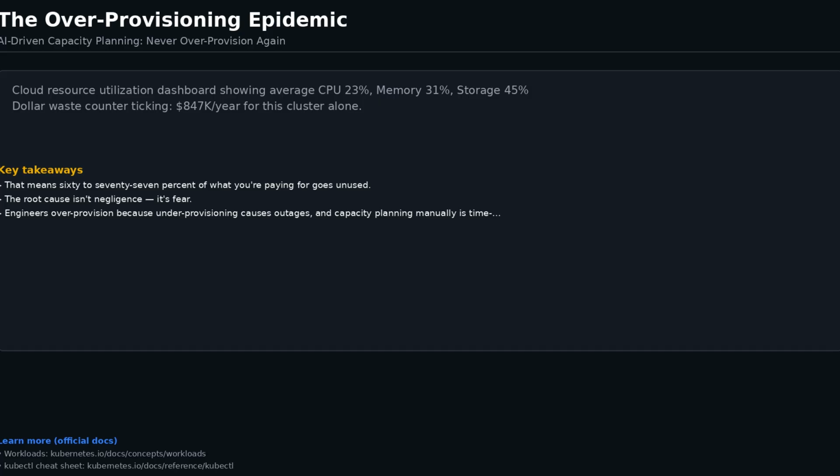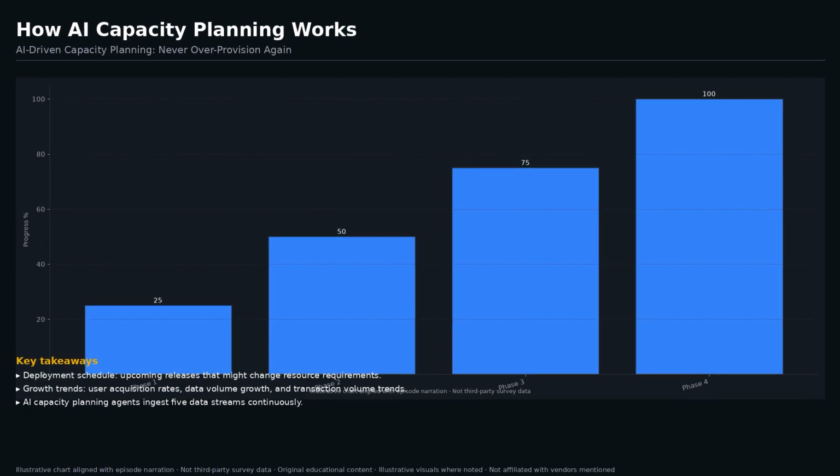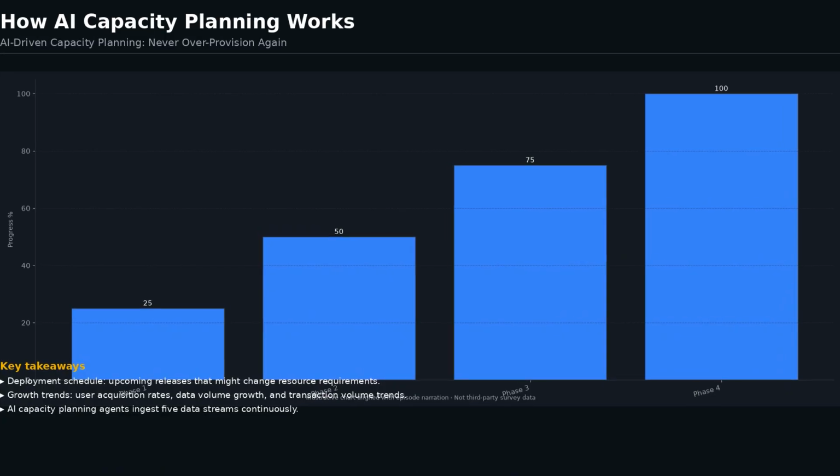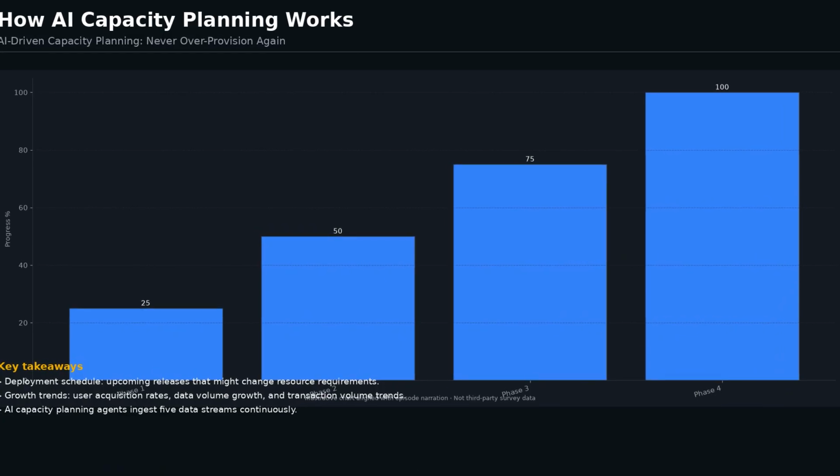For a mid-size company running 50 Kubernetes clusters, over-provisioning wastes an average of $847,000 annually. The root cause isn't negligence, it's fear. Engineers over-provision because under-provisioning causes outages, and capacity planning manually is time-consuming, error-prone, and always based on outdated data. AI capacity planning agents solve this by making right-sizing safe, continuous, and automatic.